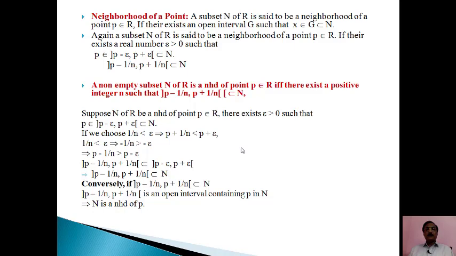So instead of epsilon greater than 0, we can take the value 1 by n, which tends to 0 when n tends to infinity.